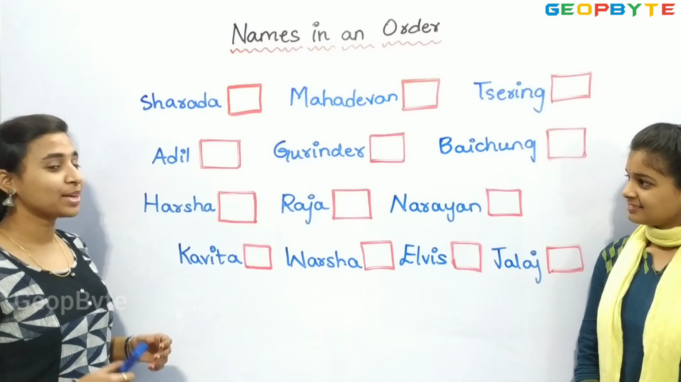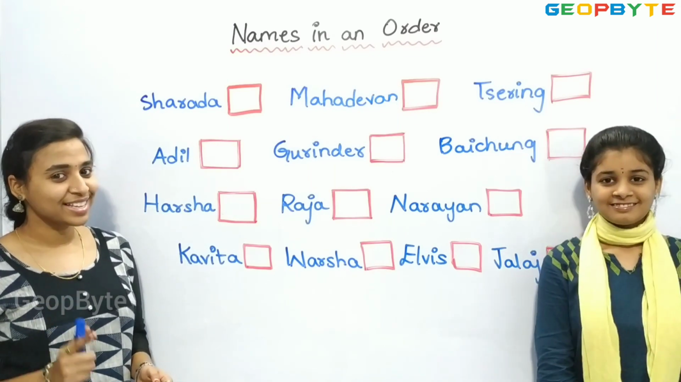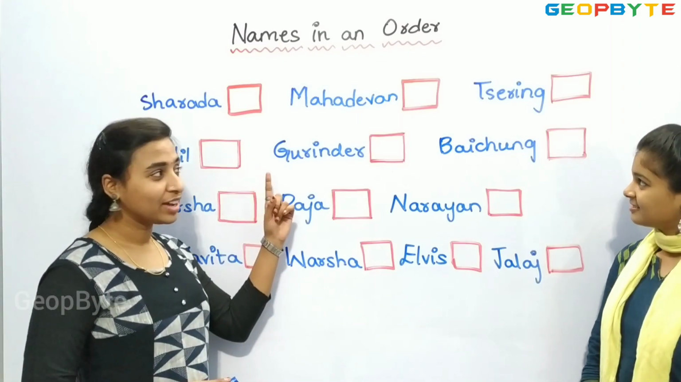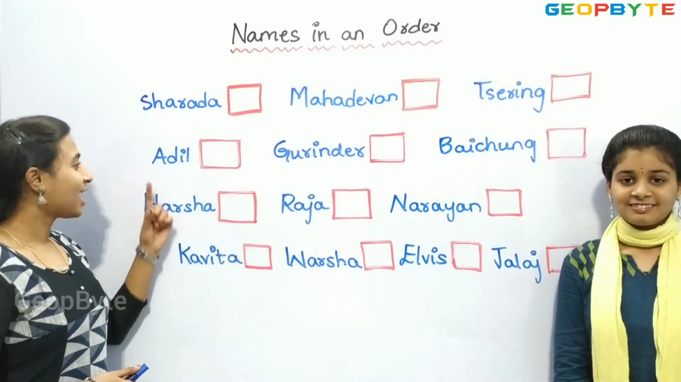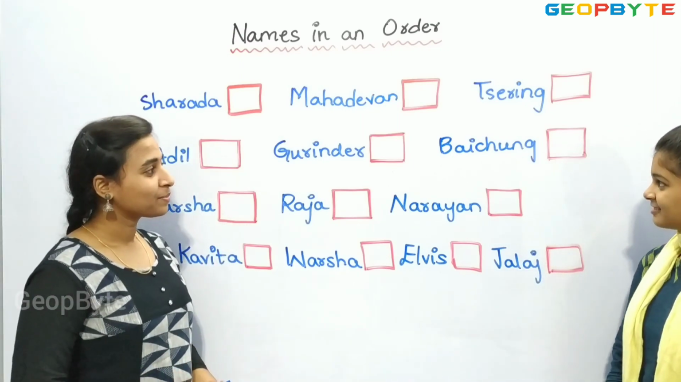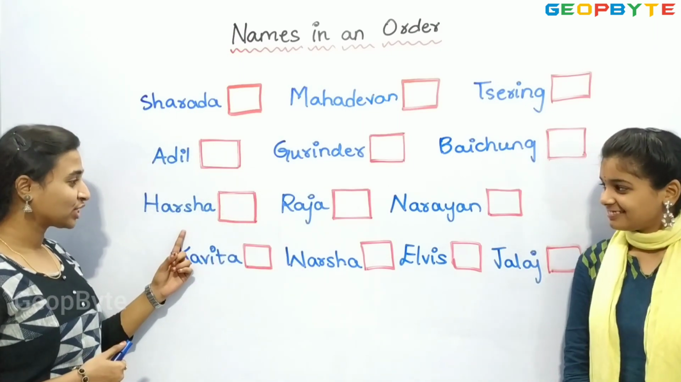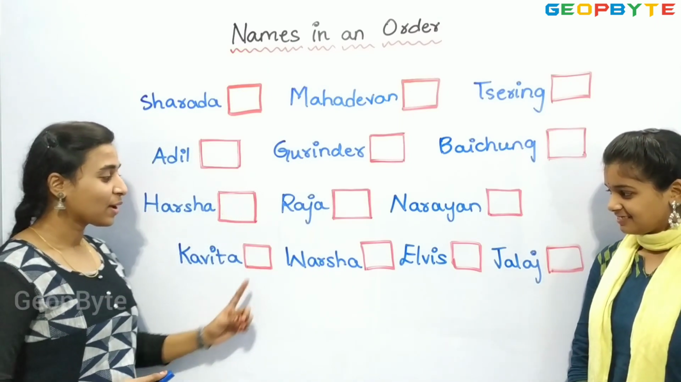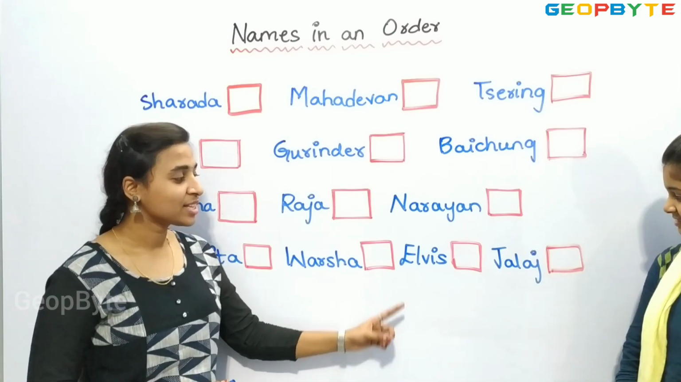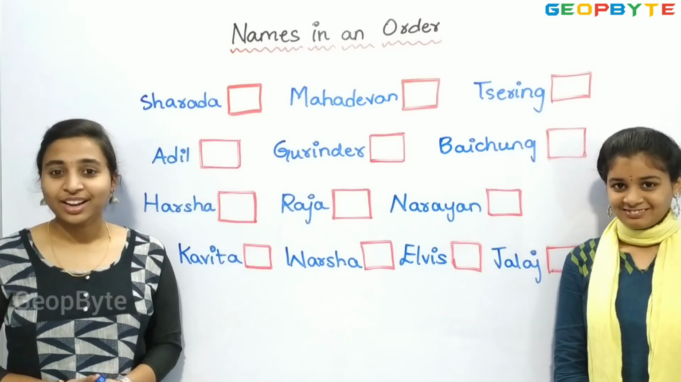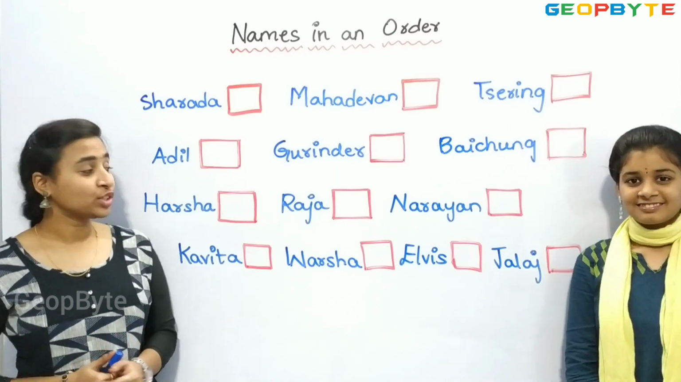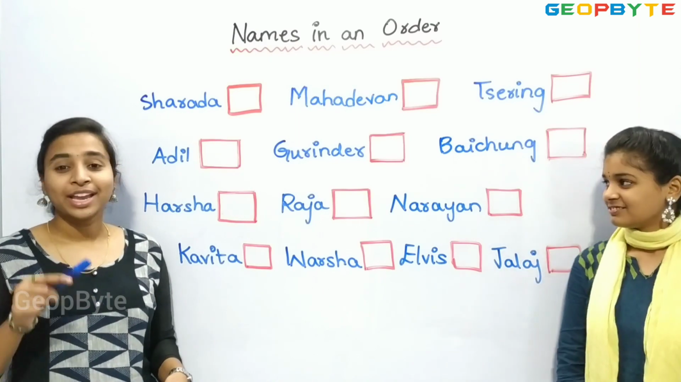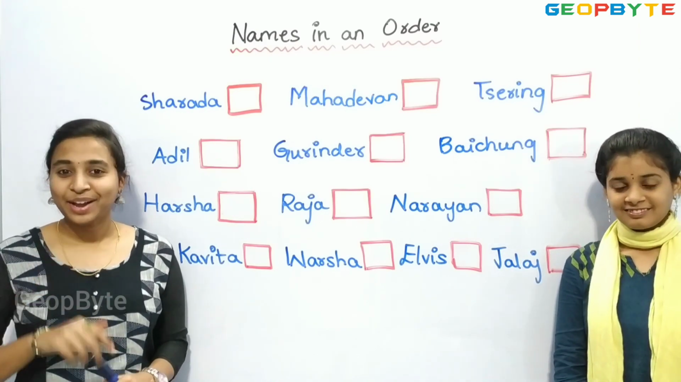Right, here we have some names. First, let us see those names. Sharada, Mahadevan, Sering, Adil, Gurinder, Baichang, Harsha, Raja, Narayan, Kavita, Varsha, Elvis and Jalaj. Children, these are the names which Adil has arranged. Now, we need to arrange them in an order giving the number.